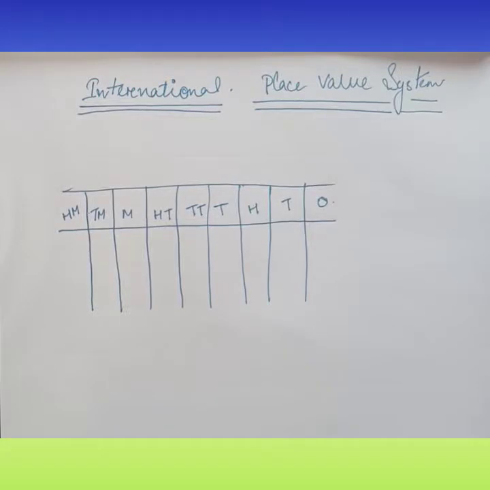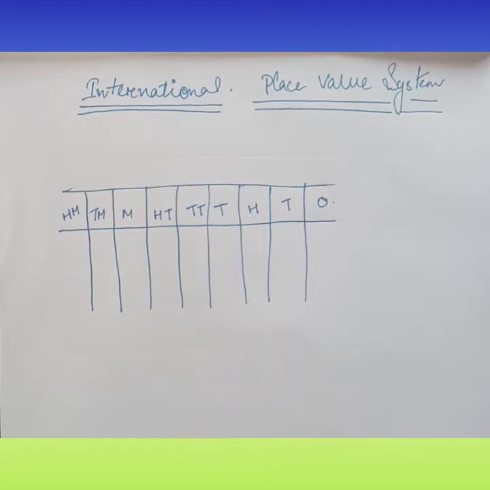So, you have seen that I have written O, T, H, T, T, T, H, T, M, T, M, H. You might be confused about what this is. You may be thinking H2O is 100, tens and ones, as you have seen in my previous video in the Indian Place Value System.